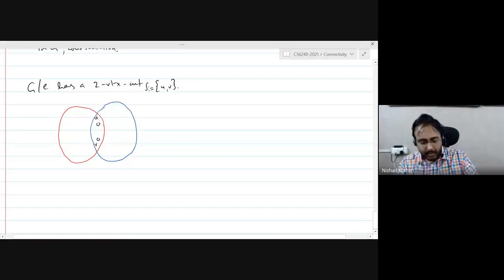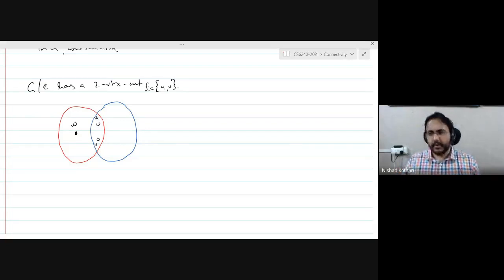Can the vertex W be somewhere here? Does anybody see a contradiction in this situation? What's the problem? Why can't W be in the red part and not equal to U or V? Does anybody see a contradiction?